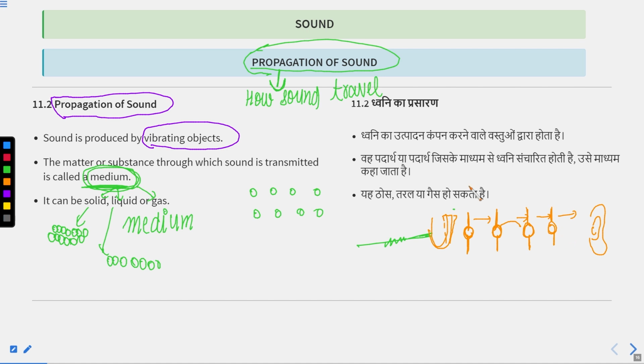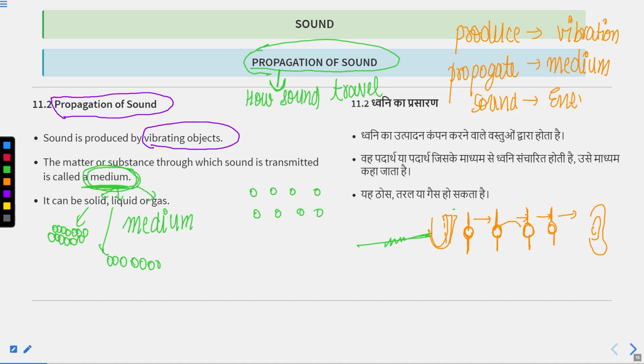So, how is sound produced? Sound is produced by vibration. And how does sound propagate? Sound propagates through a medium. And what is sound? Sound is actually a form of energy. So these three points are clear to us: sound is produced by vibration, sound propagates through a medium, and sound is actually energy.